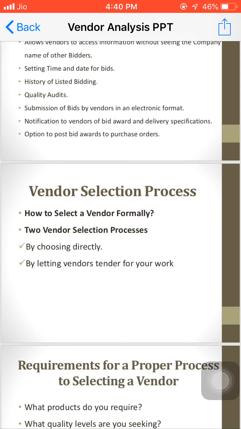Whereas the other option is letting vendors tender for your work. Vendors usually tender for more complex and ad hoc work, as well as contracts that will last for a year or more, where your work is to proceed for more than 1 or 2 years. In that case, we go for this second option. That is nothing but an online bidding system or a tendering system. So we give the tender notice and all those things, and the same processes are continued, as we have already discussed in our contract also. The same processes are to be followed.